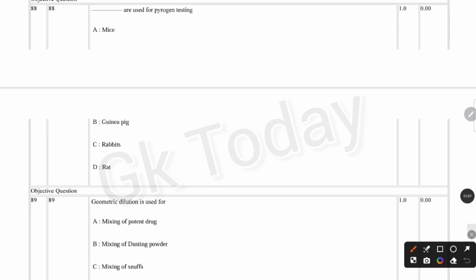Next question. Dash are used for pyrogen testing. Mice, guinea pig, rabbits, rat. Correct answer is rabbits are used for pyrogen testing.